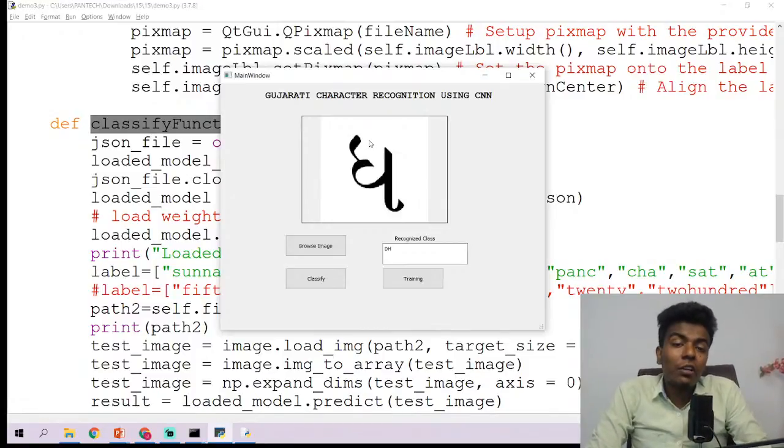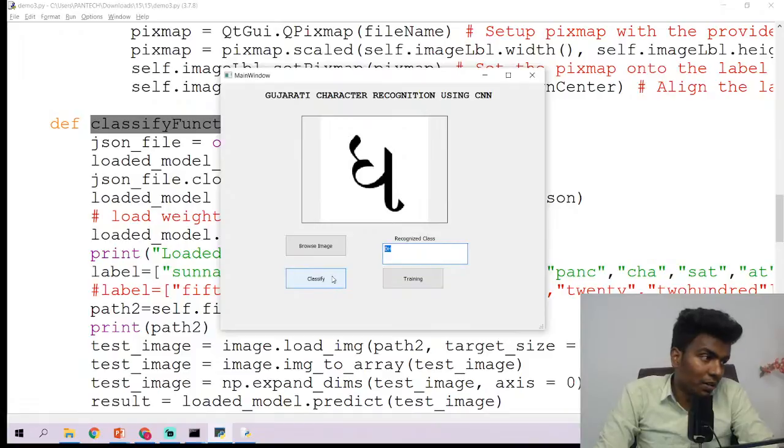As a result, it gives us the class: what kind of character is this? Is it da, dh, or ba? That kind of character it is going to give as the result. So that is the meaning here.